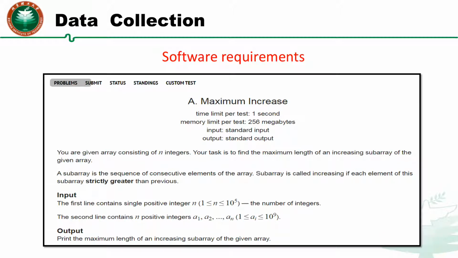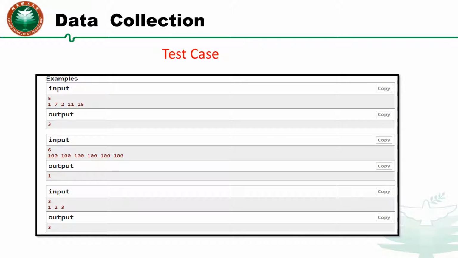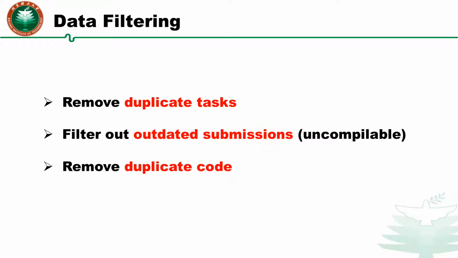With a Python-based crawler, we collect software requirements from the selected platforms. We also collect their corresponding codes that have passed all of the associated test cases. At the same time, for the next code evaluation, we collect the test cases together.